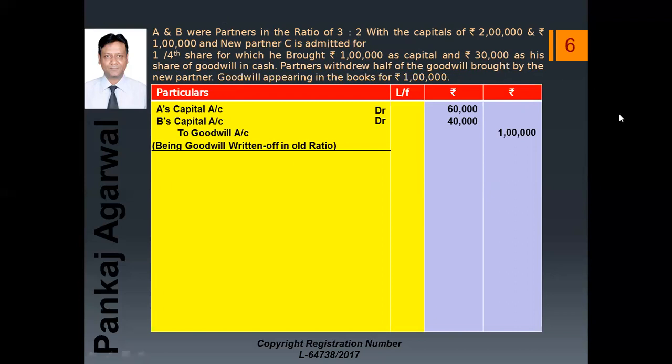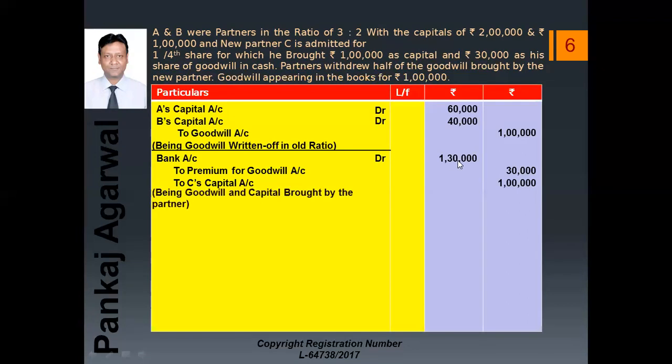Now the next entry will be for the goodwill and the capital brought by the new partner. So the journal entry will be bank account debit to premium for goodwill and to C's capital account. He is bringing the capital of rupees 1 lakh and the premium for goodwill is 30,000. Sum up these two and write it in the bank column. So this is being goodwill and capital brought by the new partner.